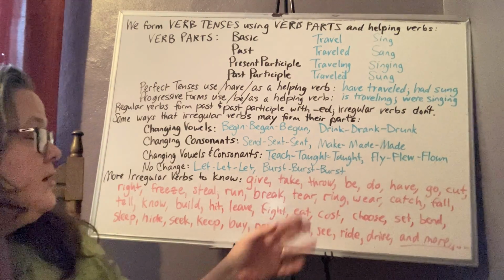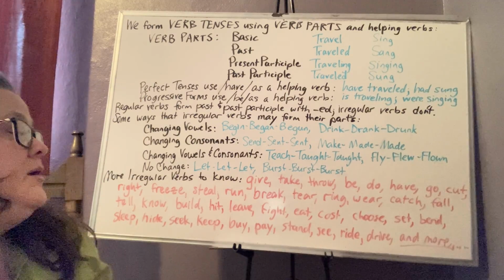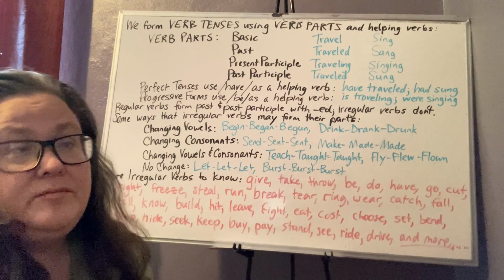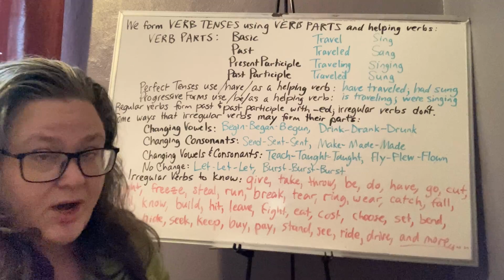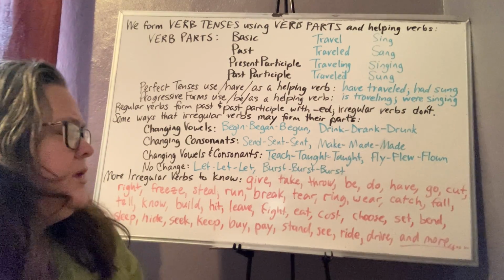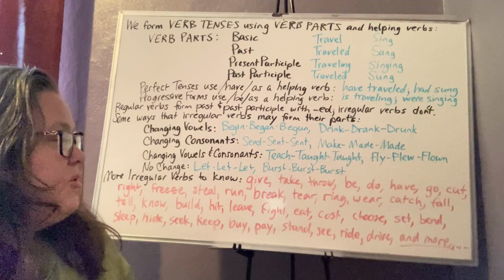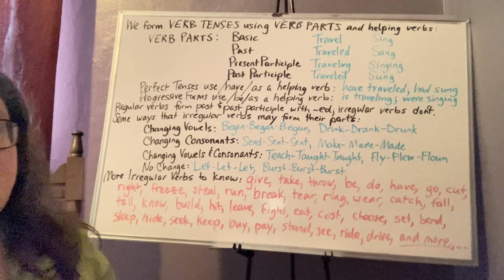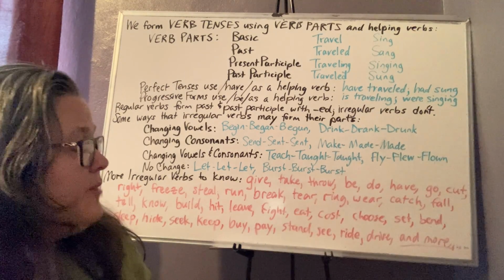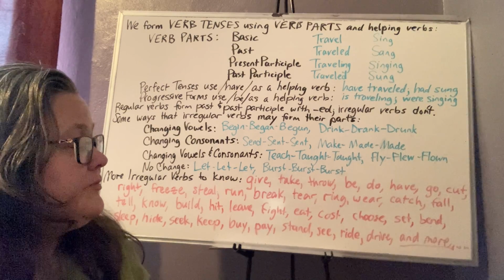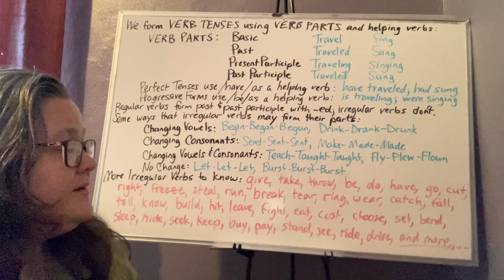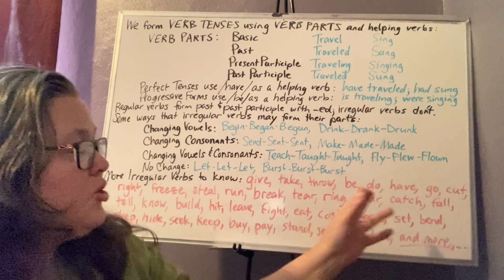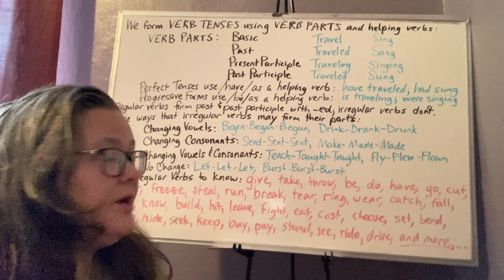Okay. Be is really the most common verb, but it's also the most complicated, just like it is in Spanish, although we don't have two kinds of be. We have one. Be, past participle is been, B-E-E-N. Past tense is was or were, so it's, like I said, the most complicated. Do, past tense did, past participle done. Have becomes had, and it also is had for past participle. Go becomes went, becomes gone.